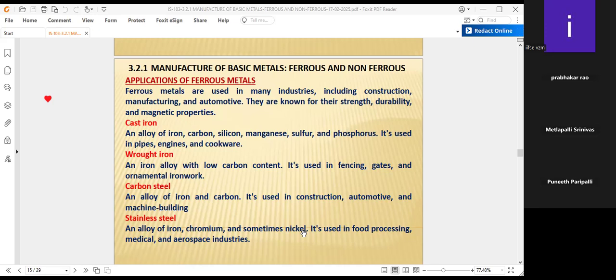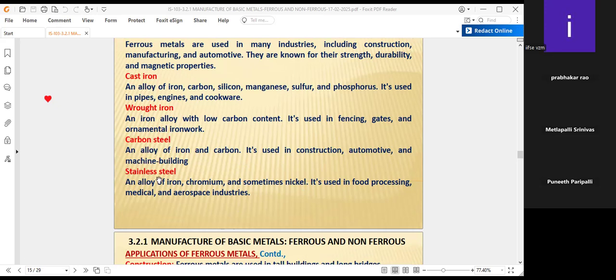Whether we go for stainless steel or not, you know there are SS316, SS310, SS316L, various types of stainless steel properties, because it depends upon the properties to withstand the reactions like this. Many properties it depends upon. That's why stainless steel has many types, going for an alloy of chromium, sometimes nickel also. That combination of chromium, nickel, and iron has more cost and more strength properties also. That's why it is used in the, we can say,